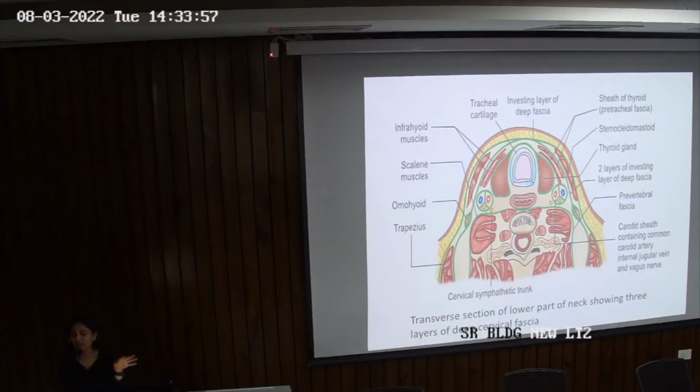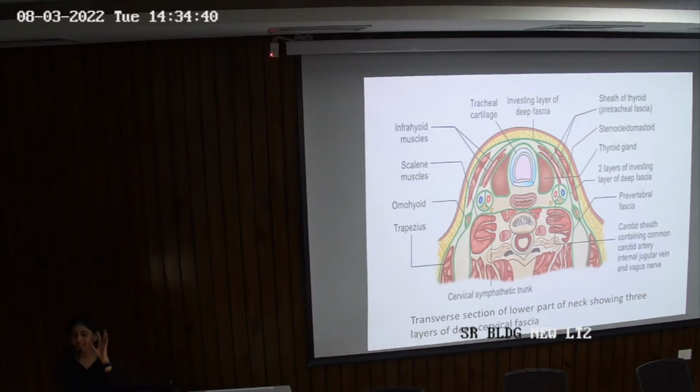But the important part I'm trying to tell you is when you talk about the investing layer of deep cervical fascia, this particular layer is very important in surgical anatomy. Why? Because if you want to remember, think about your anatomy classes: two spaces, two glands, all encased by this one particular fascia. Rings the bell? No? Okay, so the investing layer of deep cervical fascia invests two muscles. We spoke about it: posterior belly of digastric and sternocleidomastoid. Two glands, submandibular and parotid, and two spaces, suprasternal space of Burns and supraclavicular fossa.